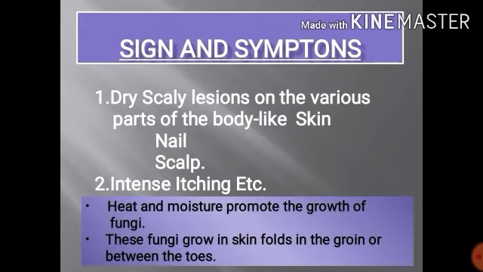Signs and symptoms: dry scaly lesions on various parts of the body like skin, nails, scalp, and intense itching. As we know, fungi grow better in a warm and humid environment, so ringworm grows better in heat and moisture, which promotes the growth of the fungi. These fungi grow in skin folds, in the groin or between the toes.